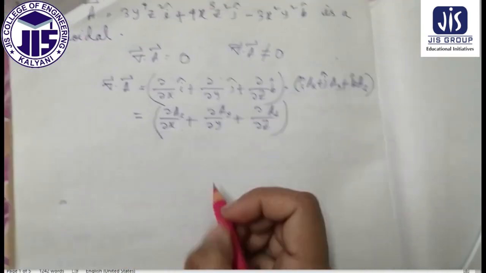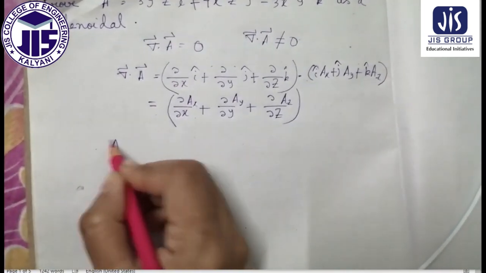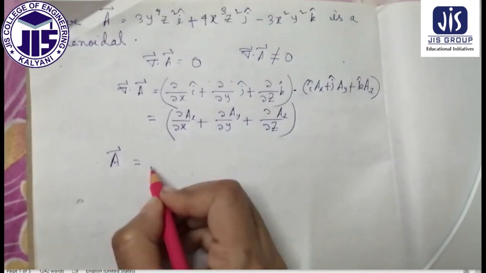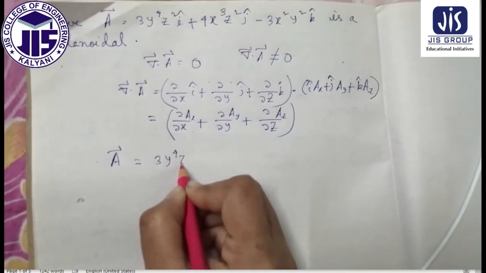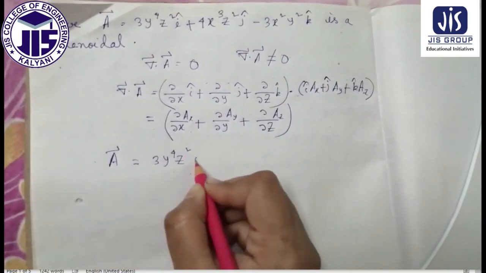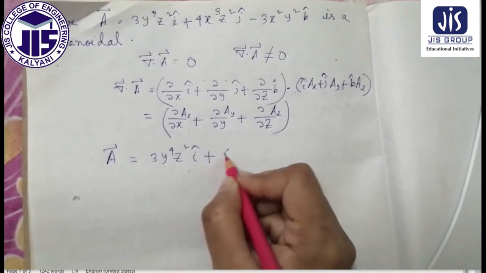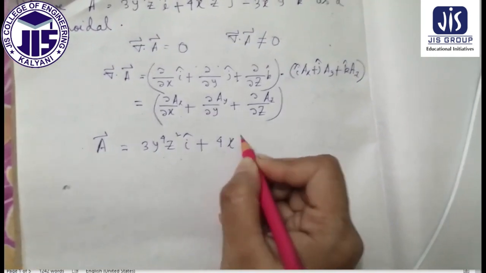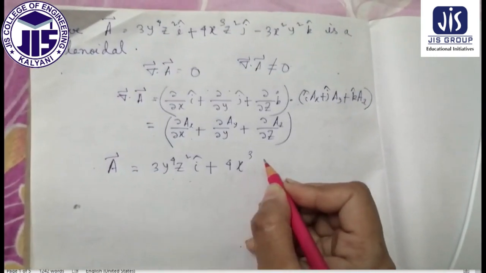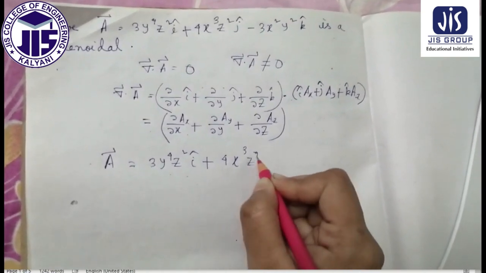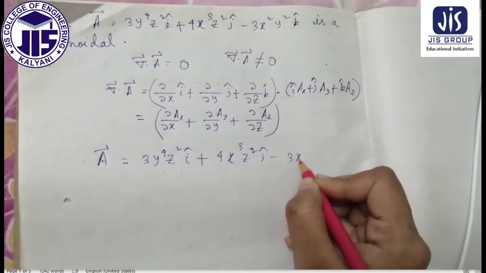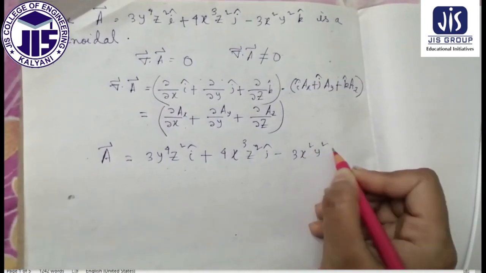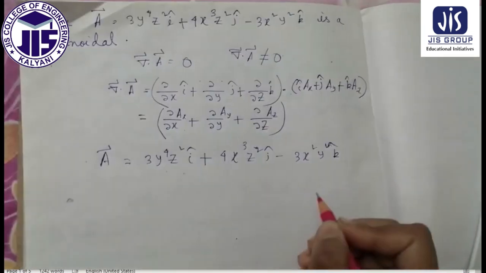So now the vector which we have today is A equal to 3y to the power 4 z square i cap plus 4x cube z square j cap minus 3x square y square k cap.